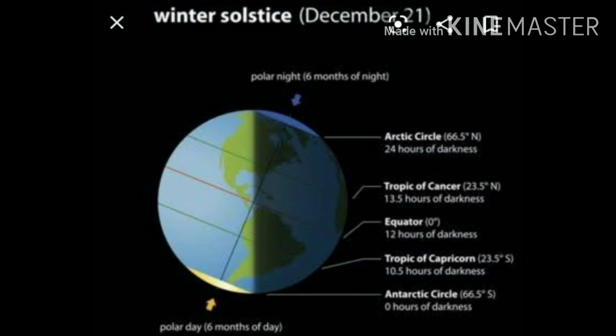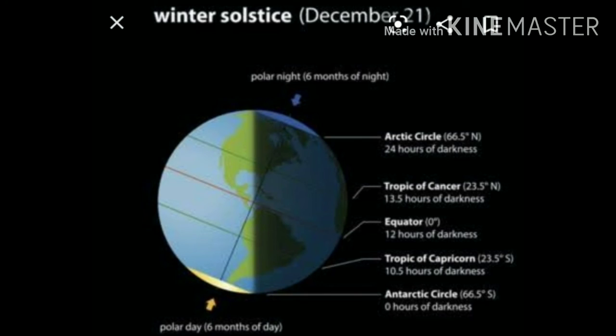On 22nd December, the Tropic of Capricorn, that is 23.5 degrees south, receives direct rays of the sun as the south pole tilts towards it. A larger portion of the southern hemisphere gets light as the sun's rays fall vertically at the Tropic of Capricorn. Therefore, it is summer in the southern hemisphere with longer days and shorter nights. The reverse happens in the northern hemisphere. This position of Earth is called the winter solstice.